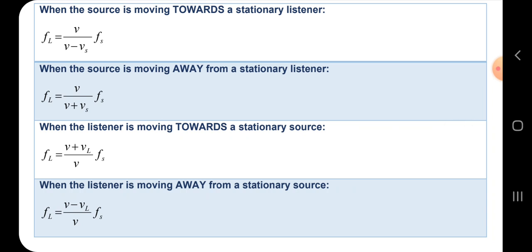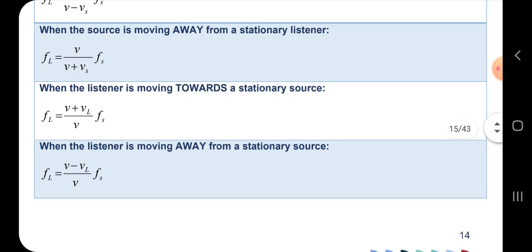When the source is moving towards you, for example you are standing at a junction and the ambulance is moving towards you, that is the formula you're going to use, the first one. So for a source moving towards a standing-still listener, FL equals V over V minus VS, times FS.